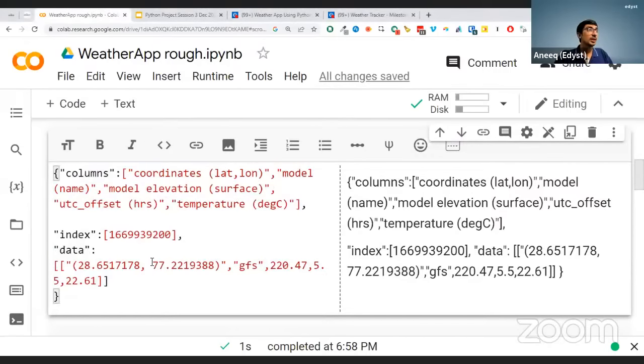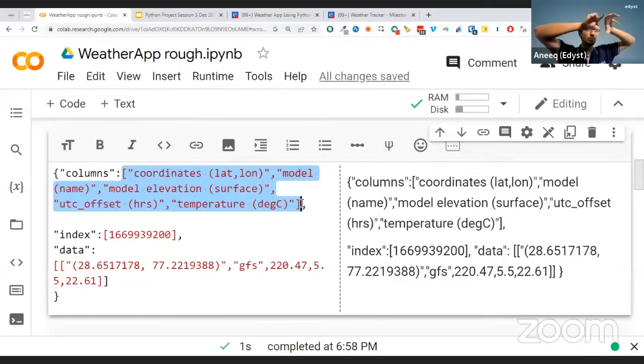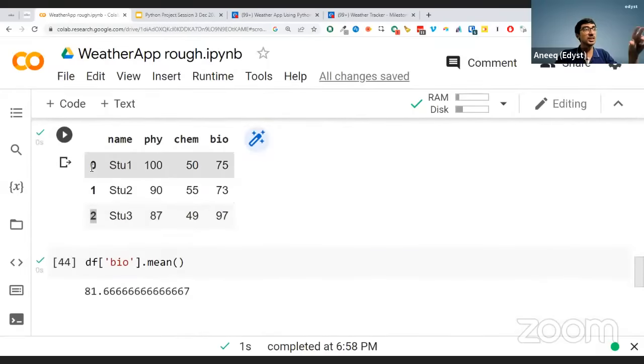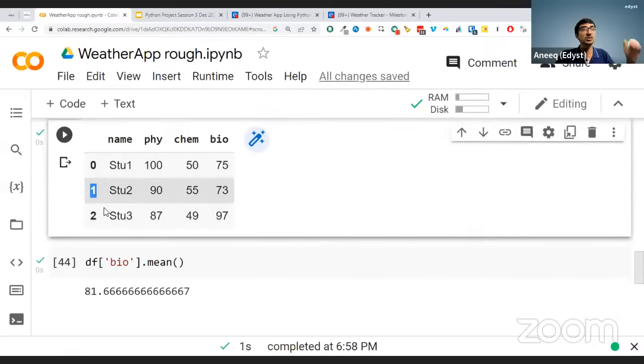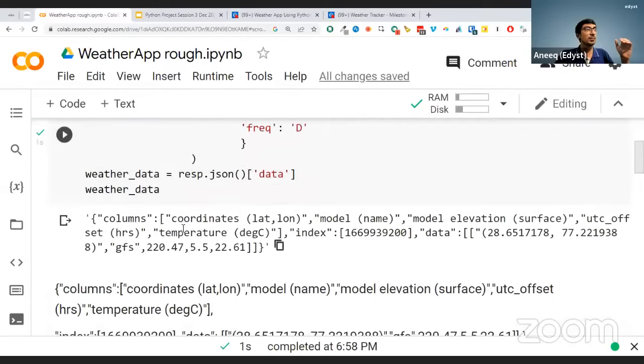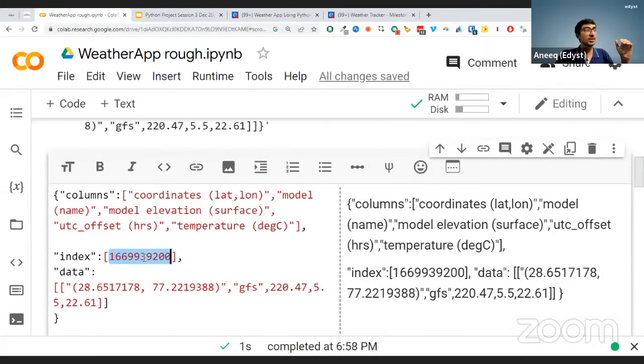What does this response mean over here? These are the different columns that you are going to get in the response. Of the table, what OikoLab is telling you is that I am going to give you a table, and the columns are these things. The index is this. Now you'll say again, what is index? As I told you, in each table, each row has something called an index. In this case, it was 0, 1, 2. In our case, it's this particular number over here. This number is called the index here.